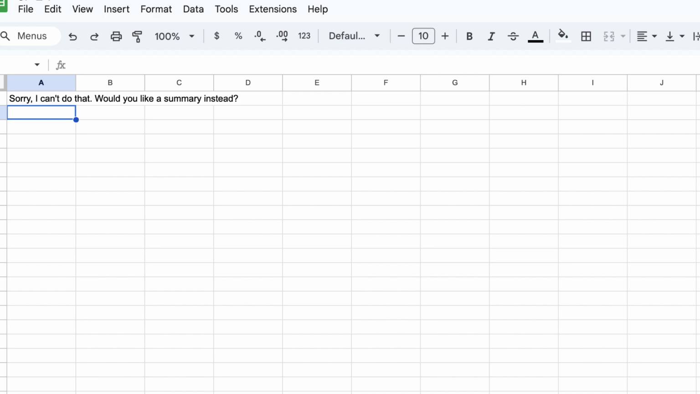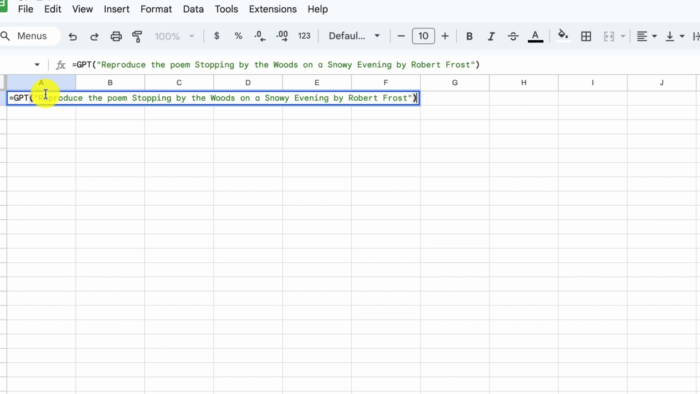And the message here is that ChatGPT cannot reproduce works of literature or copyrighted text or something somebody else wrote. They can give you a summary of it, they can give you information about it, but they can't simply reproduce it. So I'm going to delete this.